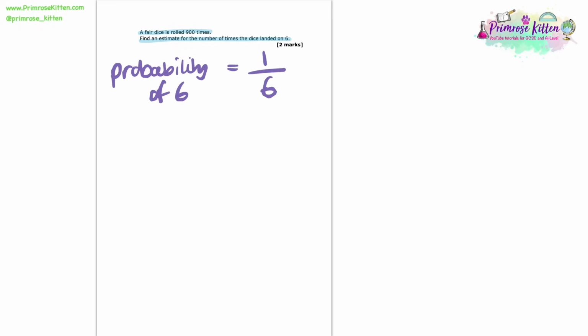Now if we're rolling it 900 times, we can estimate the number of times it falls on a 6 by multiplying that 900 by the 1/6. So that gives us an answer equal to 150. So that means that we estimate the number of times the dice lands on a 6 to be 150 times.